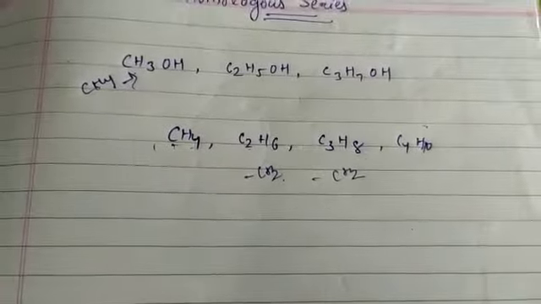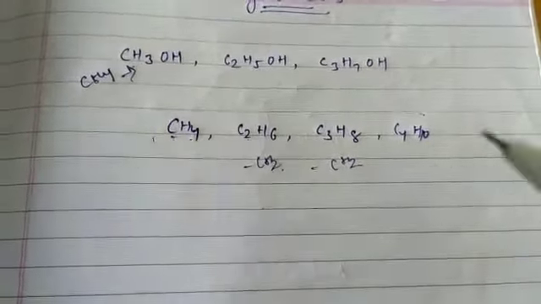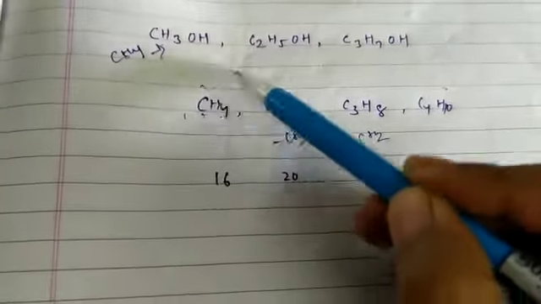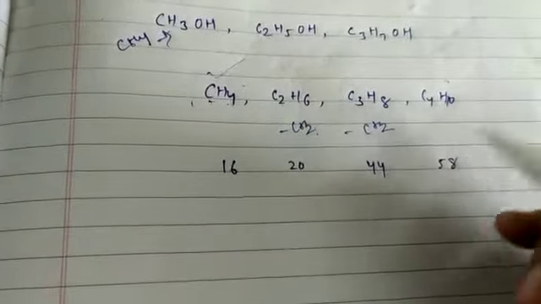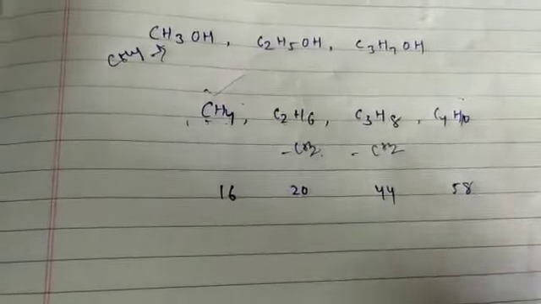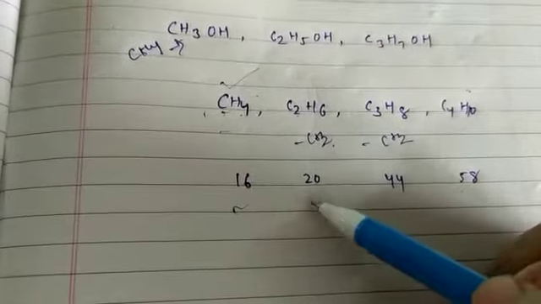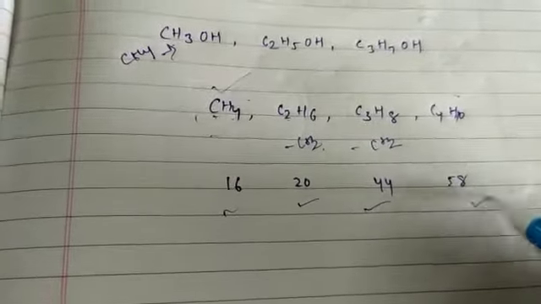If we find the difference in molecular mass between the pairs, carbon atomic mass is 12 and hydrogen is 1. For CH4 it is 16, for C2H6 it is 30, for C3H8 it is 44, and for C4H10 it is 58.